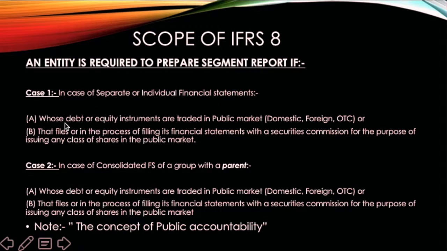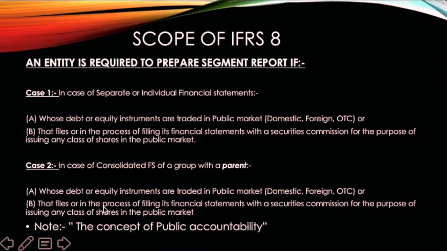Criteria number 1 is a separate financial statement whose debt and securities are listed in any public market. A Limited's securities are listed in the securities market. Case number 2 is the consolidated financial statement of a group with a parent whose debt and securities are listed. So in both cases, A Limited's securities are being traded, and both conditions will be satisfied.